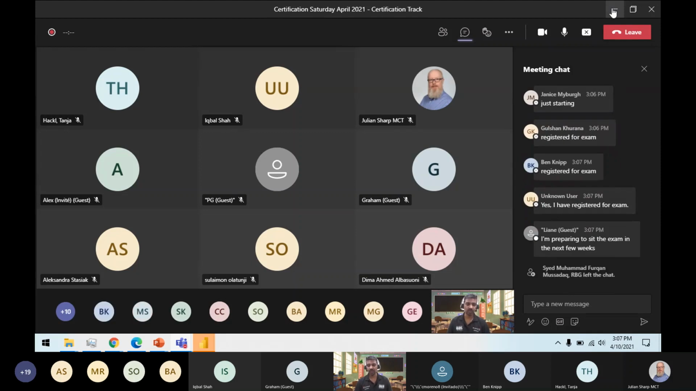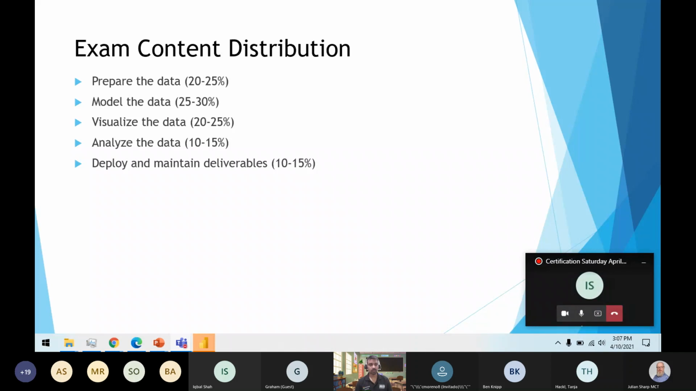Hopefully this session will help you prepare on the specific targeted areas where you need to focus more. I want you to spend most of your preparation time on preparing and modeling the data, because a lot of the questions in the exam will be assessing those areas.